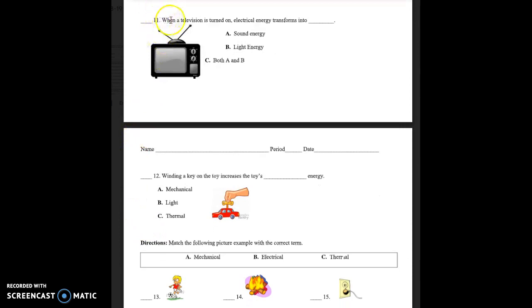Number 11. When a television is turned on, electrical energy transforms into A. Sound energy, B. Light energy, C. Both A and B.